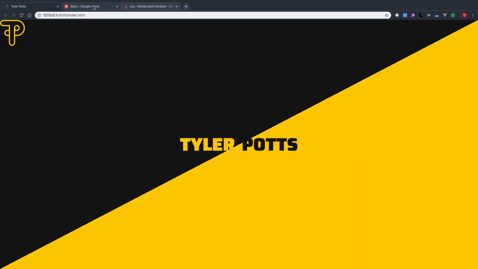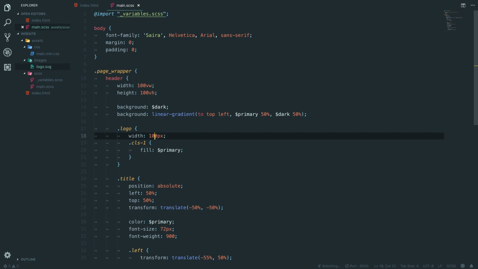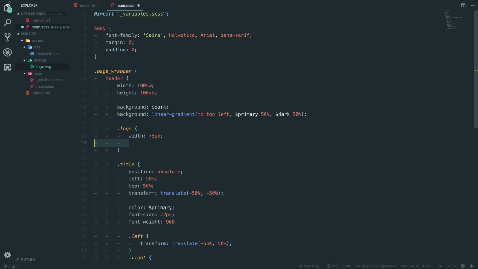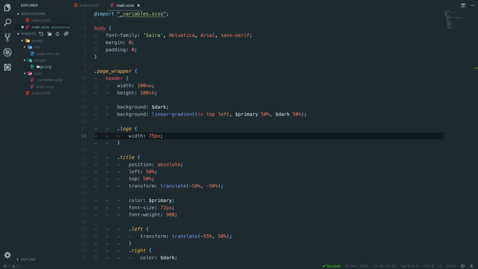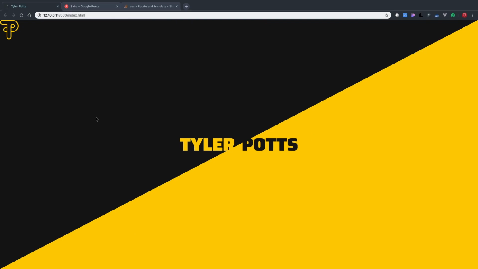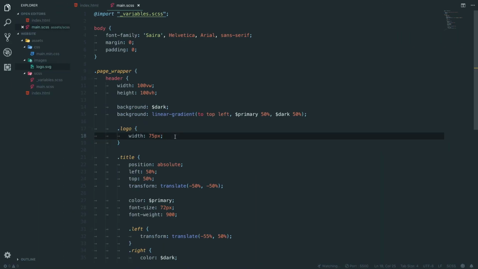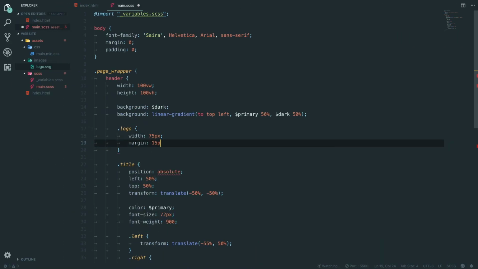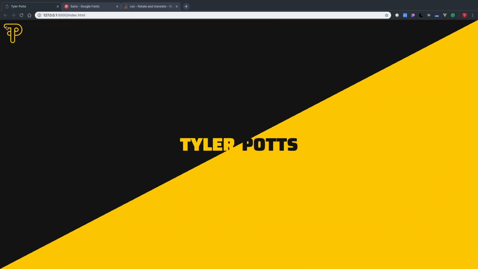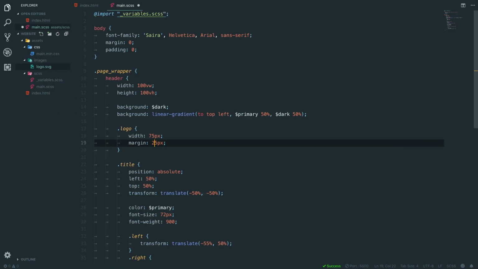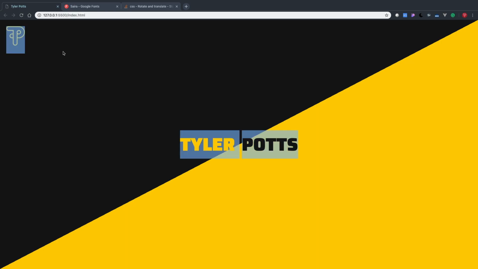I feel like it's too big. Let's go down to 75. And let's remove class 1 because it's not needed. Wait a second. Oh, it is still CLS1. Yeah, that's better. And then we're going to add a margin around. I always want my logo to have a margin of at least 15 pixels around, but I think that will do there. Okay, I think that's working.